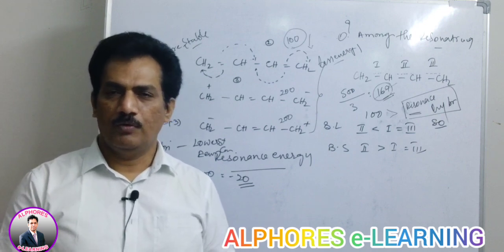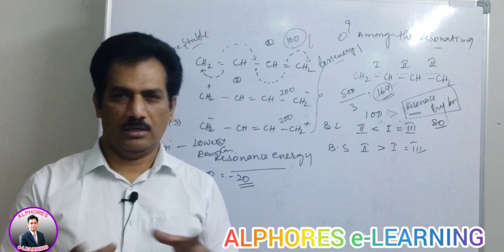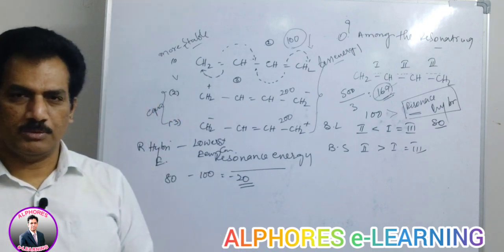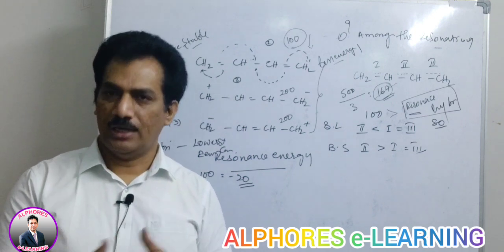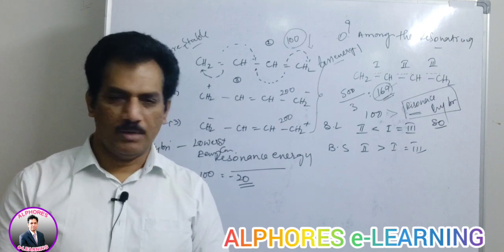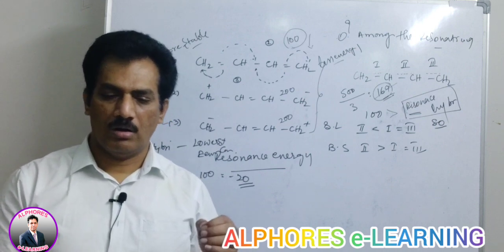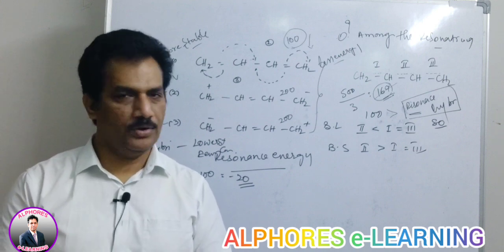With that one, we will complete the introduction to electron displacement effects, and thereafter we will start to apply all these different factors, how they are influencing the stability of the reaction intermediates or the acidic strengths or basic strengths or the reaction mechanisms. Okay, thank you.